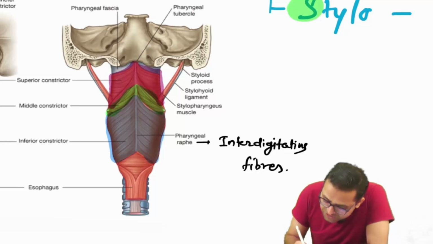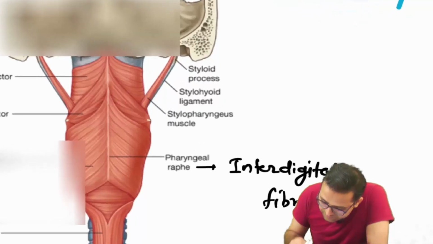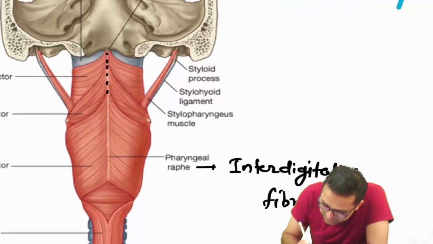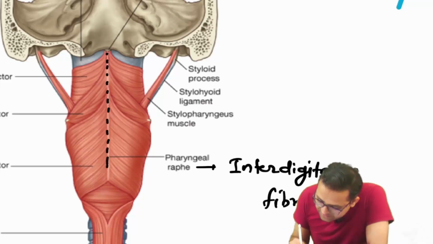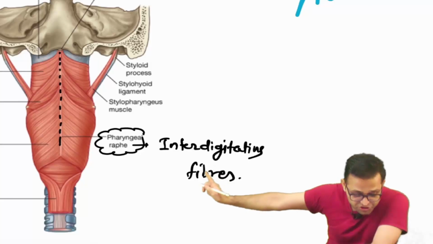Here is one midline, vertical structure. Just observe it. Look here at this midline. This vertical line is the pharyngeal raphe, which is the interdigitation of the fibers.